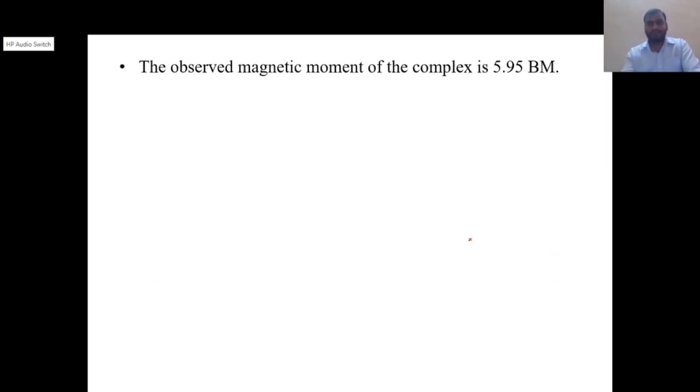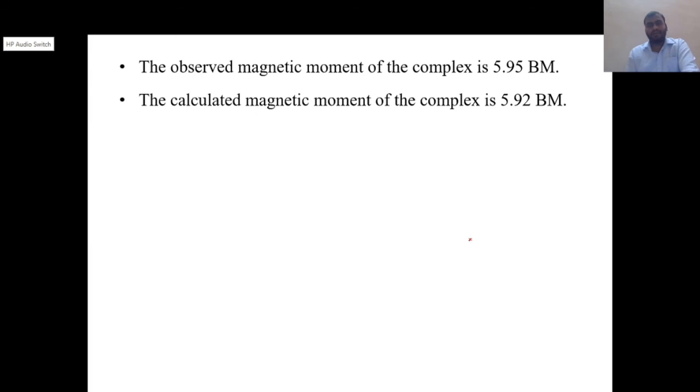The observed magnetic moment of the complex is 5.95 Bohr magneton, and the calculated magnetic moment of the complex is 5.92 Bohr magneton. So the observed and calculated values almost exactly match. We have already seen how to calculate the magnetic moment of any complex.